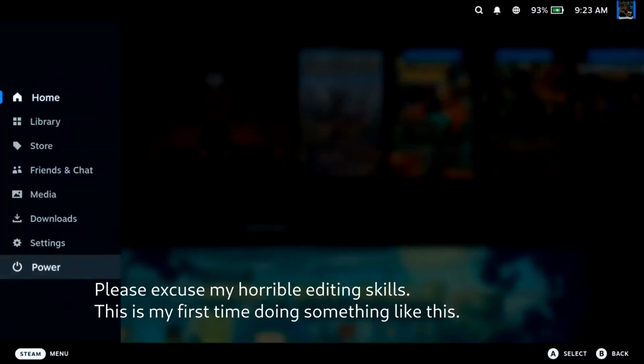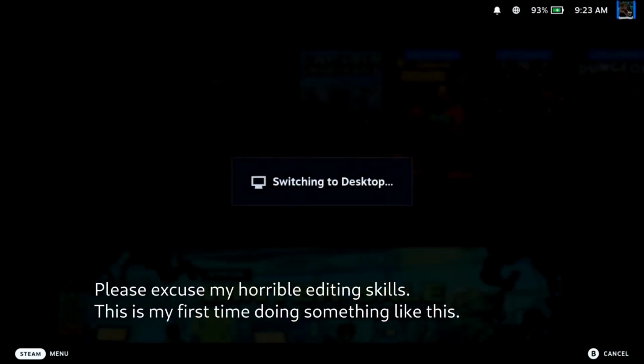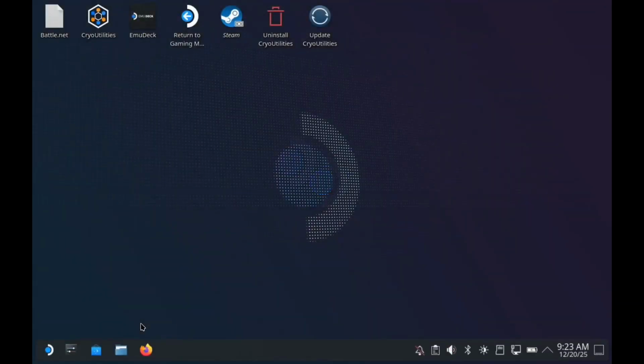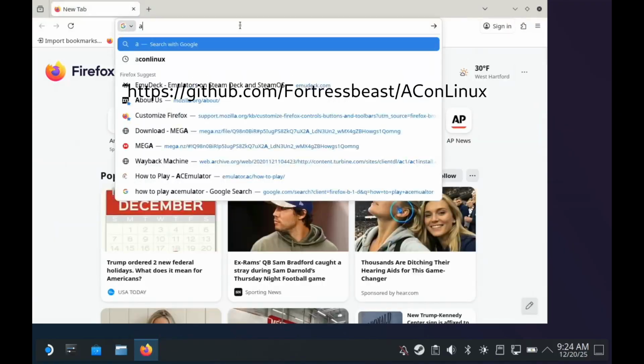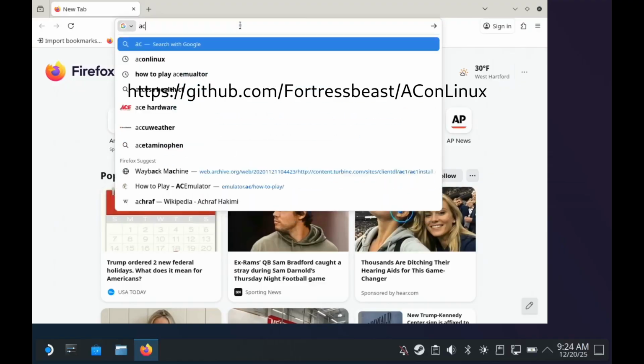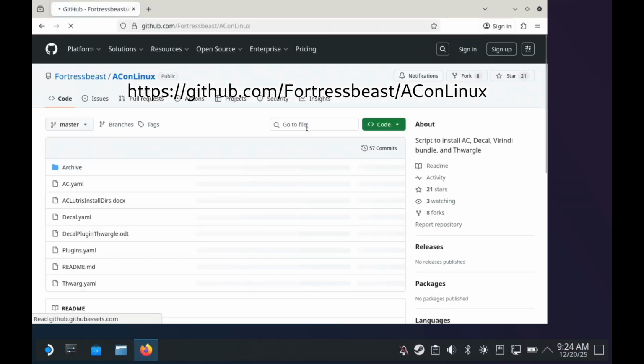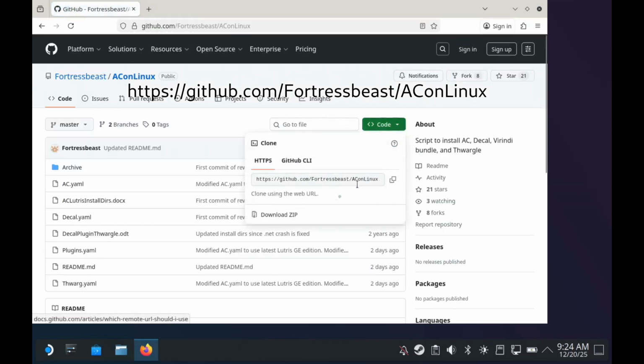The following video will guide you through installing Asheron's Call with Decal, Thwargle, and all the plugins on your Steam Deck or Linux installation. If you're on Steam Deck, the first thing you're going to want to do is switch to desktop mode. Next, you're going to want to open your browser and search for AConLinux. This should lead you to my GitHub page where I've uploaded the configuration files required for this installation process.